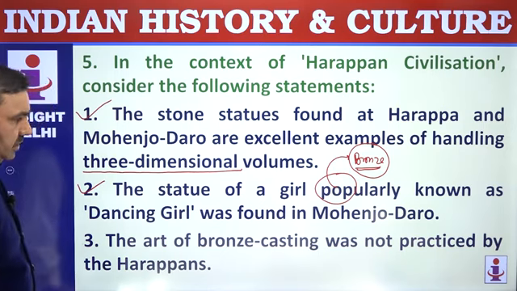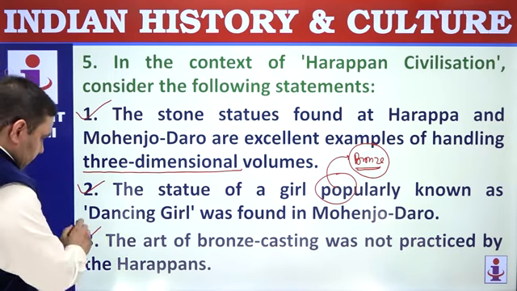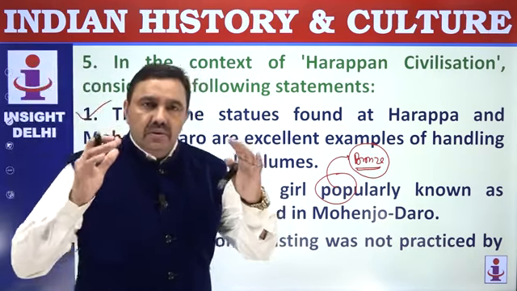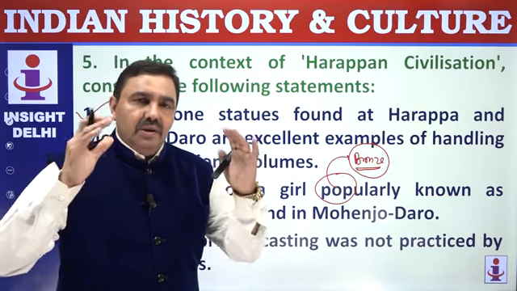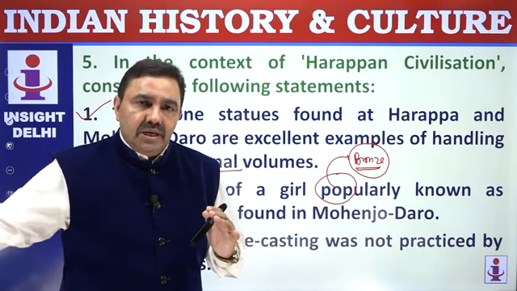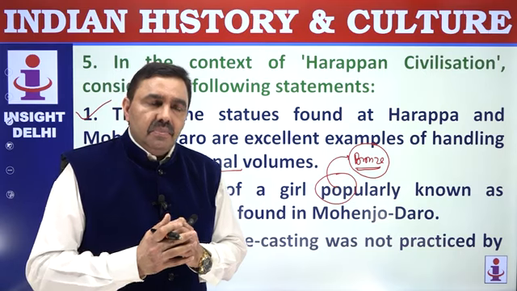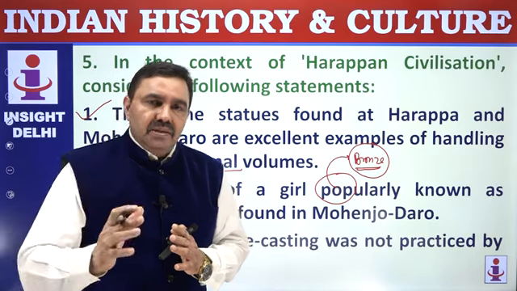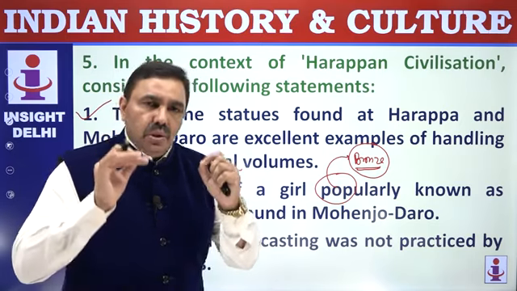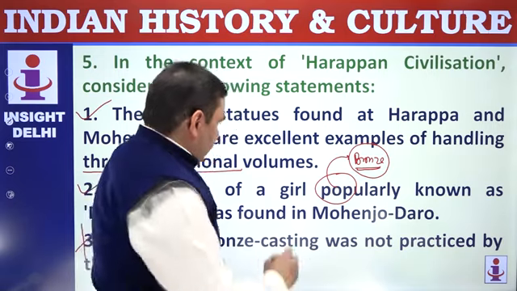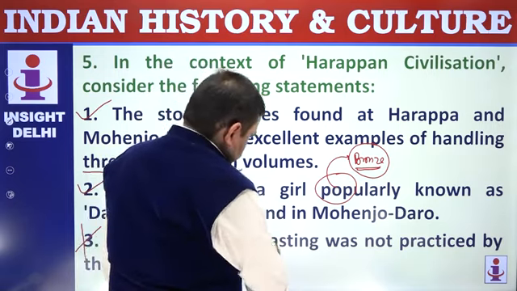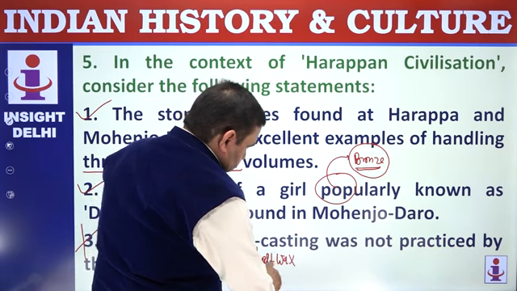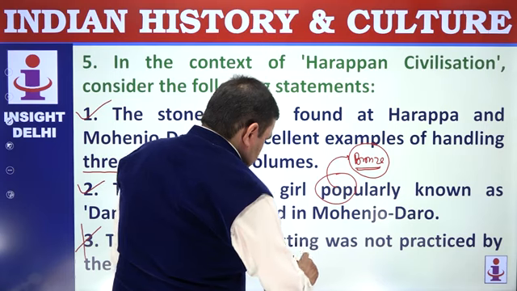The art of bronze casting was very well practiced. Bronze was used by Harappans on a large scale. The quality of Harappan bronze was slightly poor when we compare with the Mesopotamian, Sumerian civilizations, but they used bronze on a large scale. And bronze casting method was very well developed. They used lost wax method. Remember that term, lost wax method, was used by Harappans to make their bronze sculptures or metal sculptures.